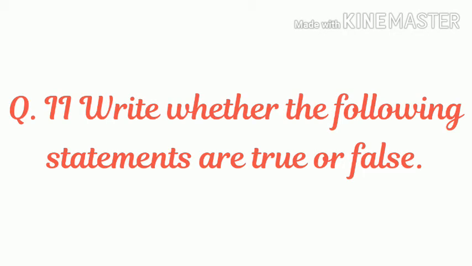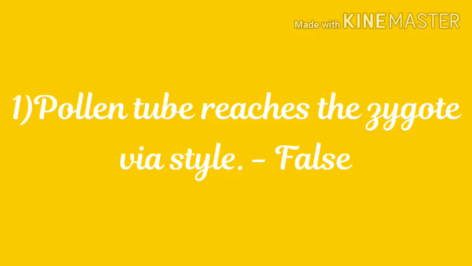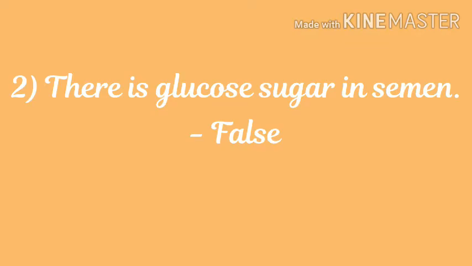Question number 2. Write whether the following statements are true or false. In this question, you just mention whether the given statement is true or false. If not asked, then no need of reason. 1. Pollen tube reaches the zygote via style. This statement is false. 2. There is glucose sugar in semen.